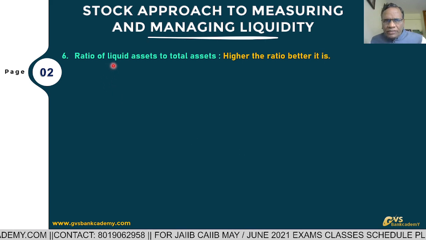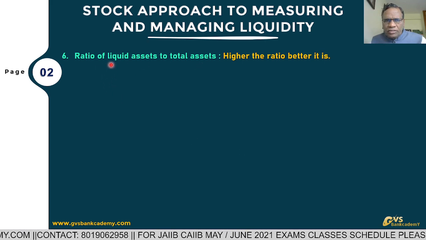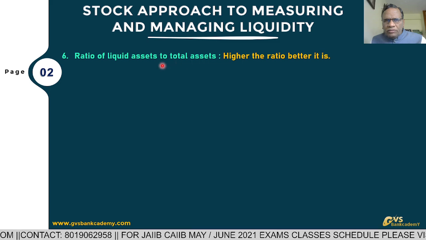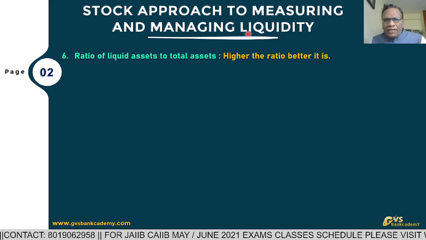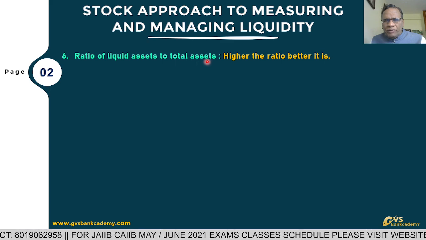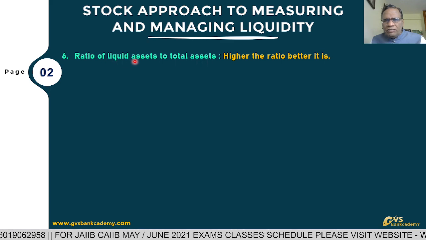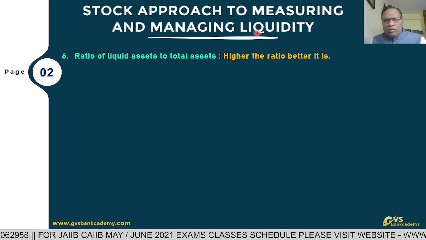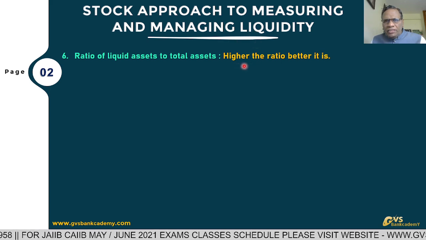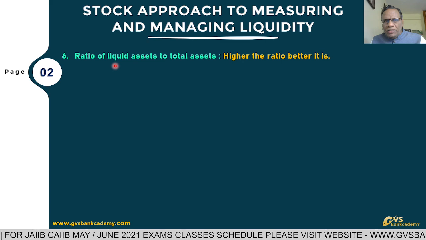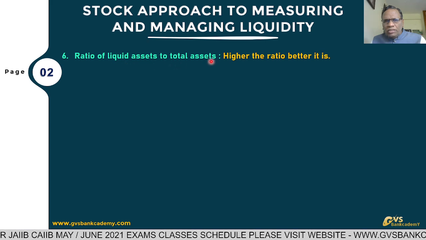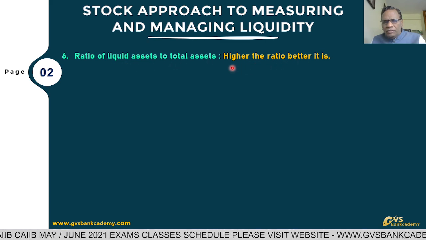Ratio of liquid assets to total assets. Just now we have discussed liquid assets. Out of total assets, if liquid assets are more, the bank can manage the liquidity very well. So out of total assets of the bank from the bank's balance sheet, if liquid assets are more, then the bank can manage the liquidity. Higher the ratio, better it is.